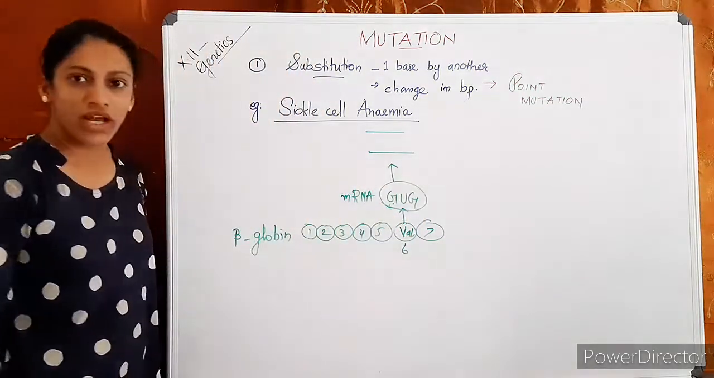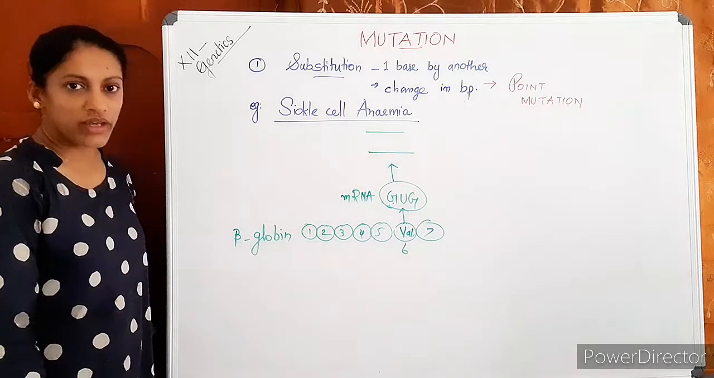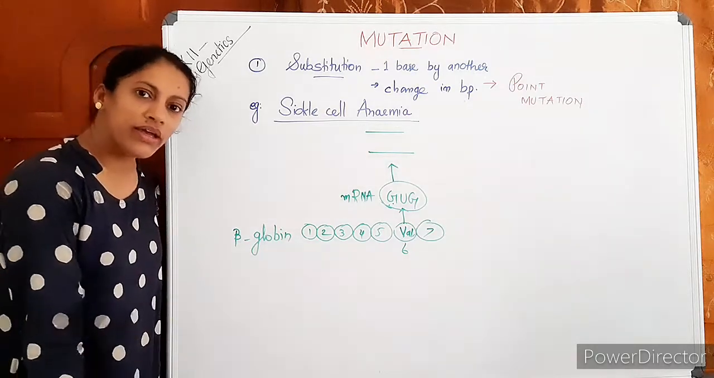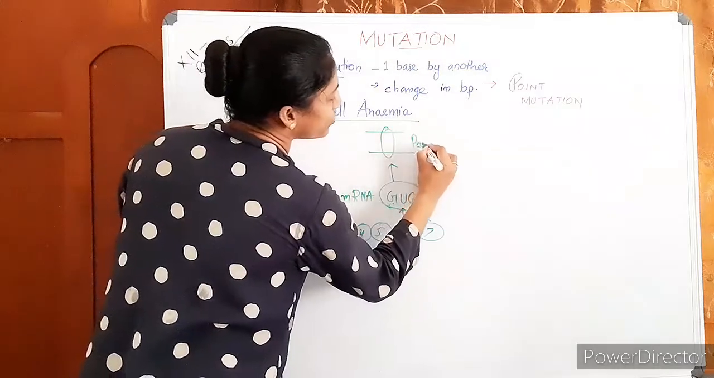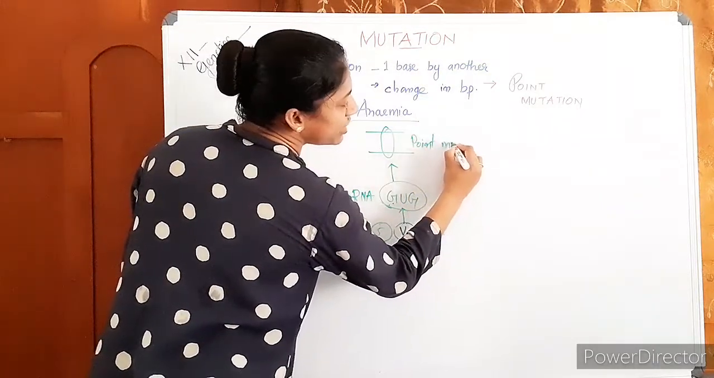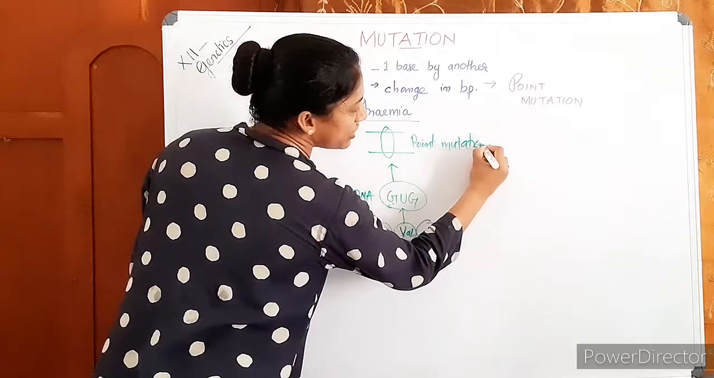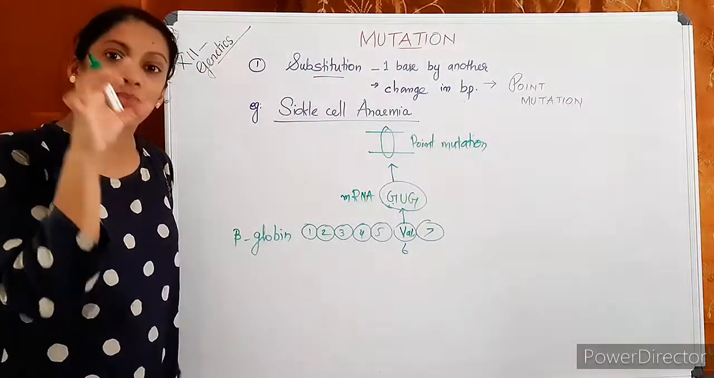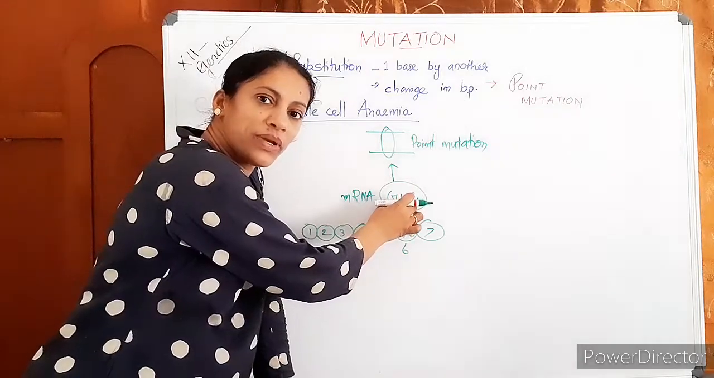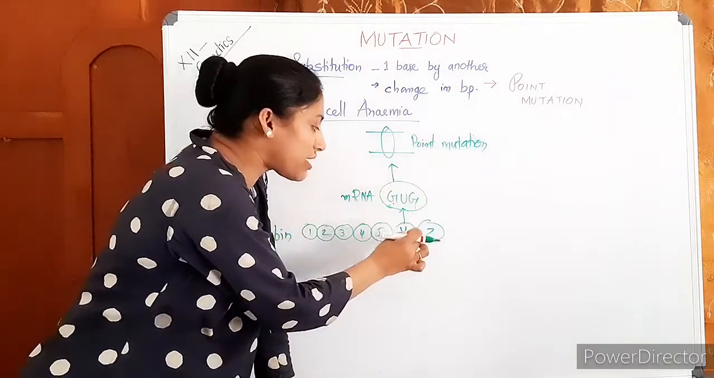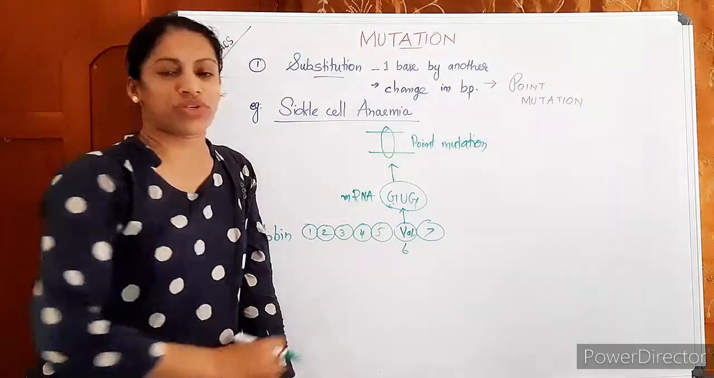You have learned it. Adenine is substituted by thymine. Okay, and here is the point mutation. Again, I am not moving to that. You have learned already. Due to a point mutation, a change in the base pair, the mRNA triplet has changed. So the corresponding amino acid has changed.